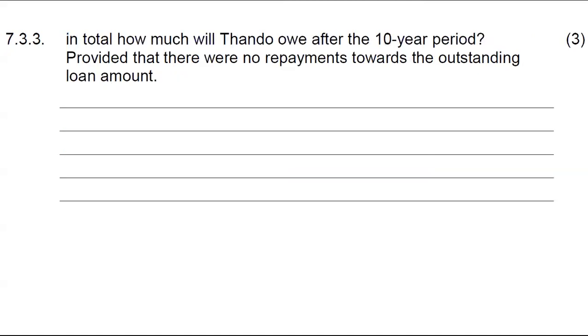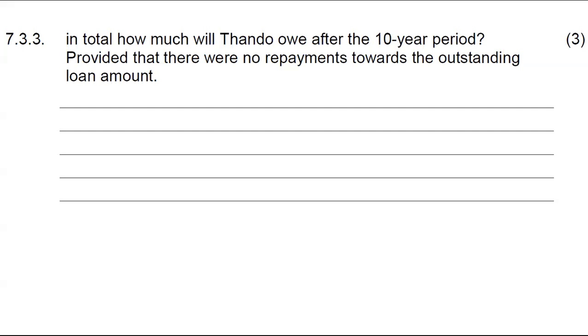And now 7.3.3 says, in total, how much will Tando owe after the 10-year period, provided that there were no repayments toward the outstanding loan? Meaning that whatever we calculated as the accumulated amount will not change, as Tando will not be paying this over 10 years. So we want to know at the end of 10 years, how much will Tando be owing if there was no repayment?